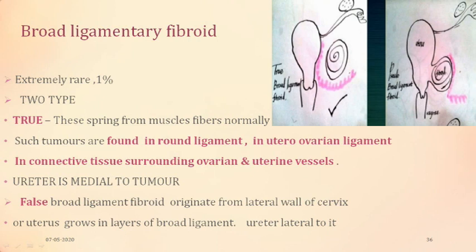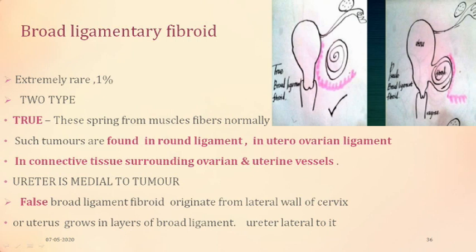Now what about lateral? When it grows laterally into the space on the lateral side, which is the broad ligament, it starts growing into the broad ligament. Here the fibroid is originating from the lateral wall of the uterus or from the lateral wall of the cervix, and it gains its size. What is this pink part?